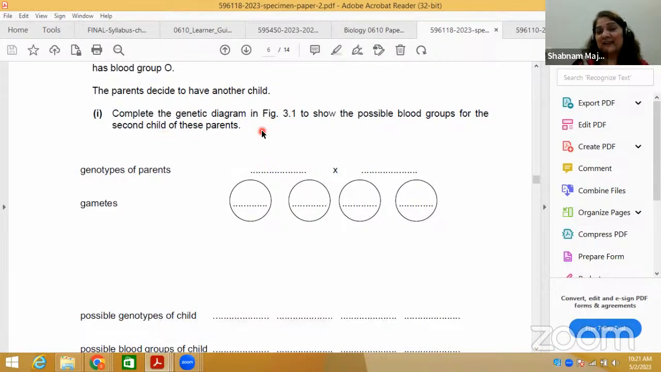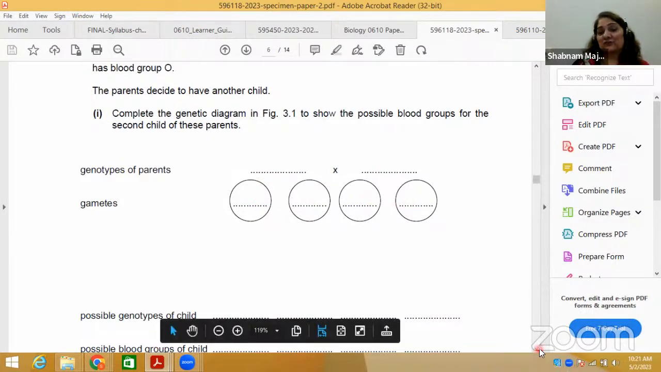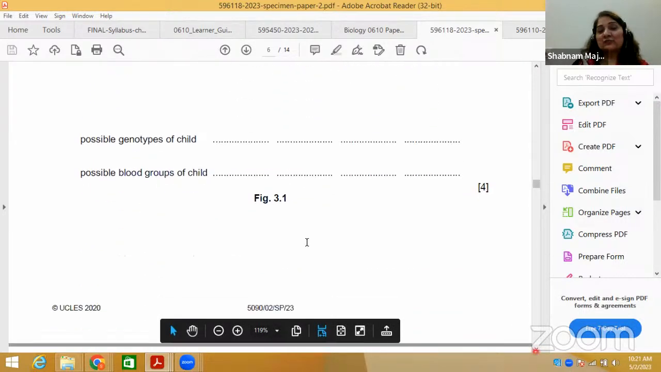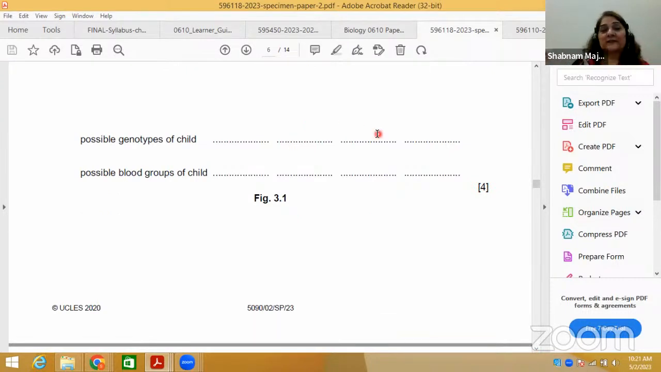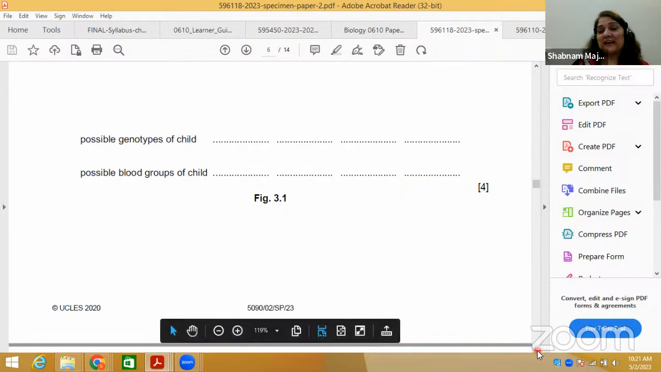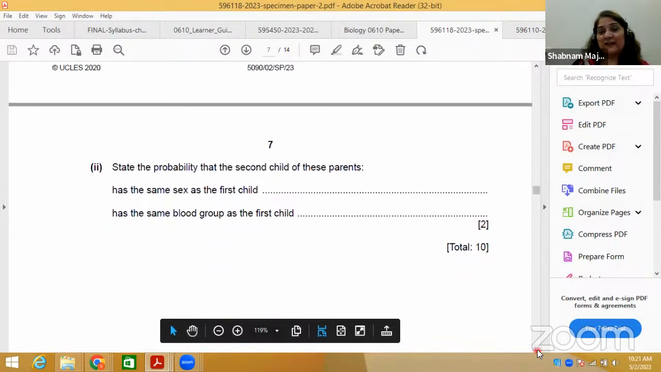So complete the genetic diagram, hetero with hetero. Suppose you have hetero with hetero, IBIO, IAIO. So you can make the gametes here. IB, one gamete, IO, another gamete, IA, one gamete, IO, another gamete. So you make and write gametes. Possible genotype of child, you can do the process and find out what the 4 possible genotypes are. Possible blood group of child means it's basically the phenotypes he's talking about.